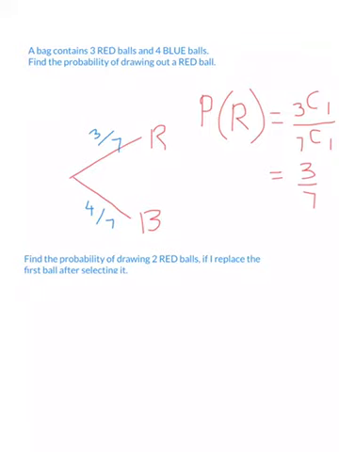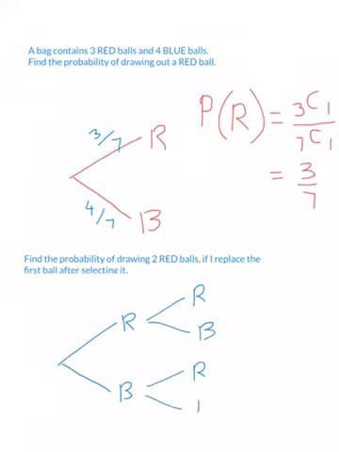So it's an interesting problem because we actually go to something in a minute. So there's red, just change the colours here, and I put that ball back in again and I choose another ball. Now of course we're looking for red, red, but there's obviously lots of other combinations that could happen. So altogether there's 4 outcomes, aren't there? There's red, red, red followed by blue, blue followed by red, and blue, blue.